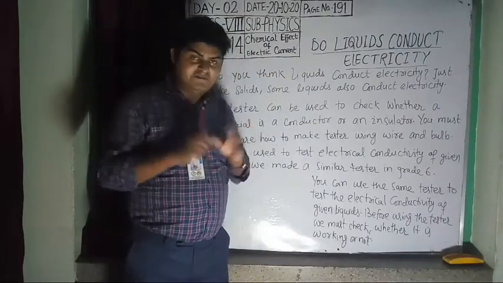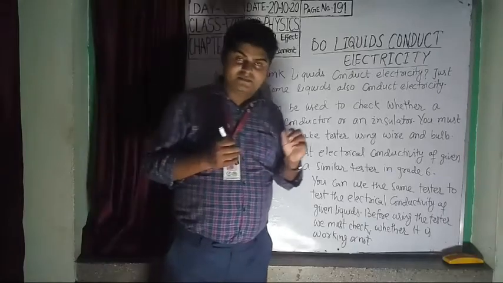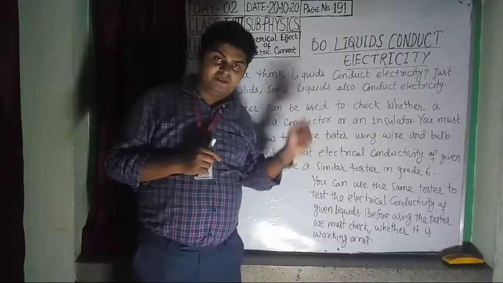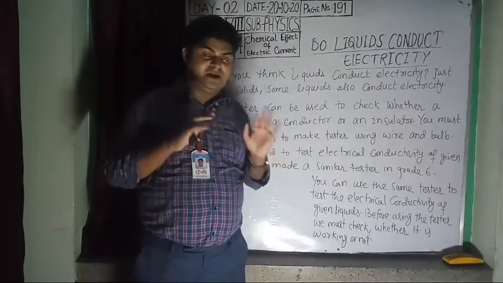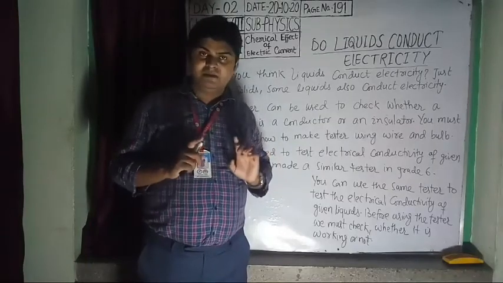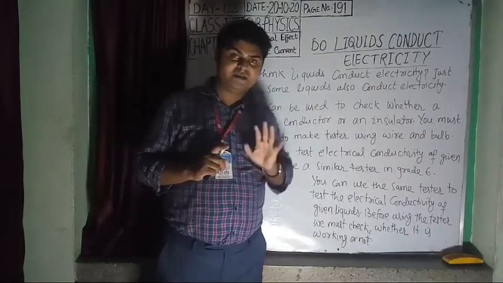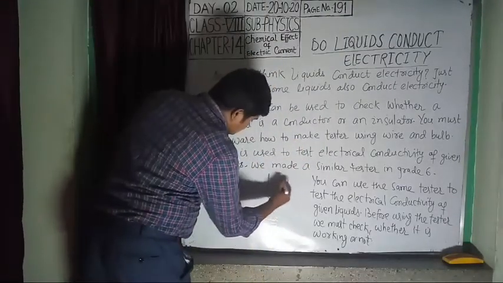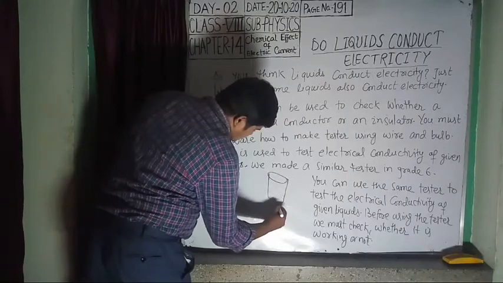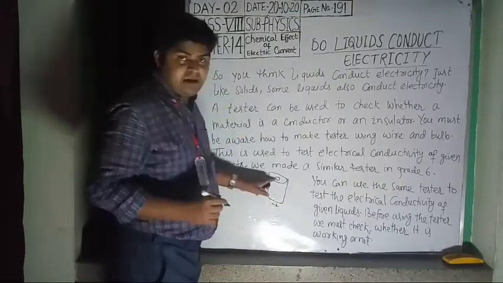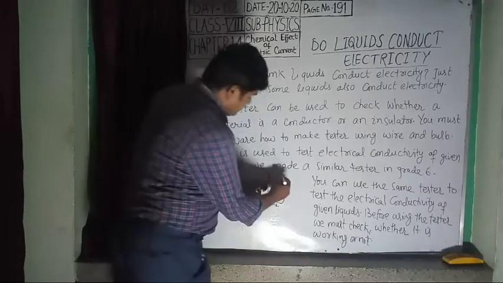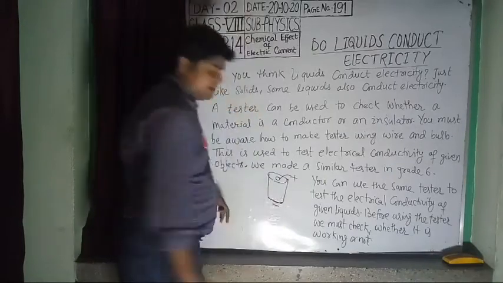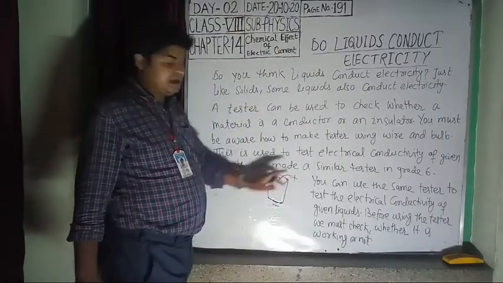Then the procedure: you will take one piece of wire and connect it to the positive terminal of the cell. I think you are familiar with the positive and negative terminals of the bulb and of the cell. If not, let us see here. Suppose this is a dry cell. The metallic cap on top of the cell is the positive terminal, and the metallic plate at the bottom is the negative terminal.